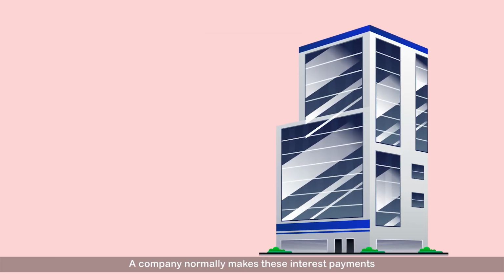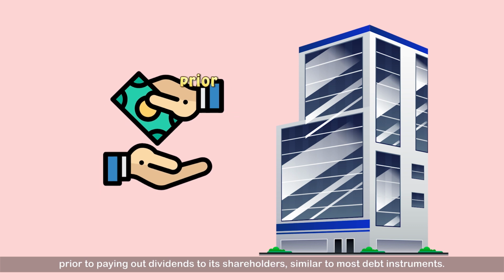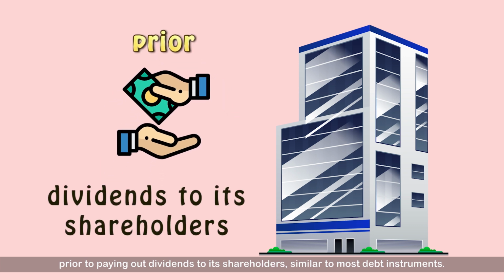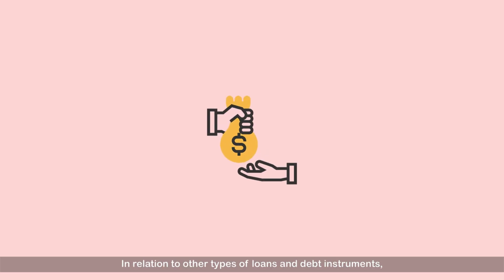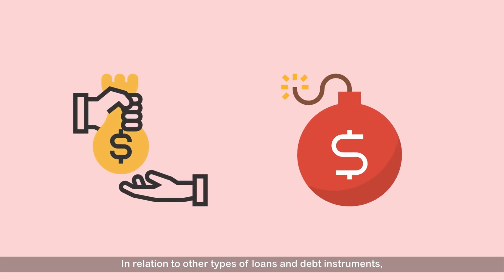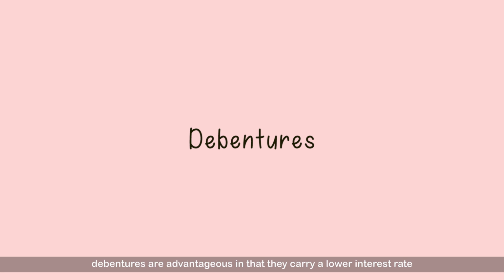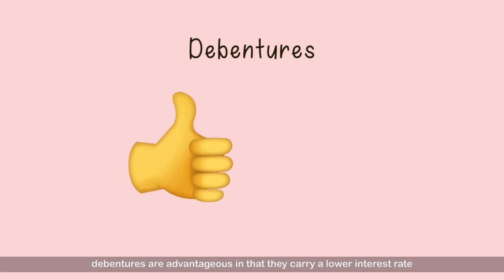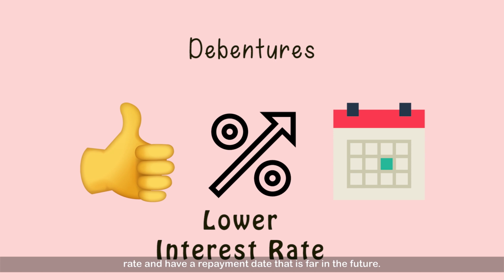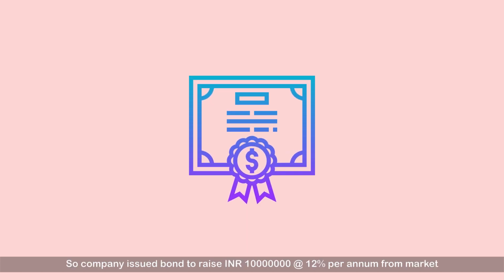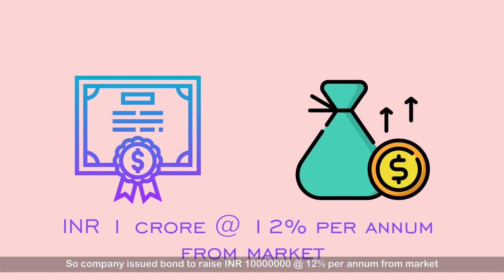A company normally makes these interest payments prior to paying out dividends to its shareholders. Similar to most debt instruments, in relation to other types of loans and debt instruments, debentures are advantageous in that they carry a lower interest rate and have a repayment date that is far in the future. So the company issued a bond to raise INR 1 crore at 12% per annum from the market.